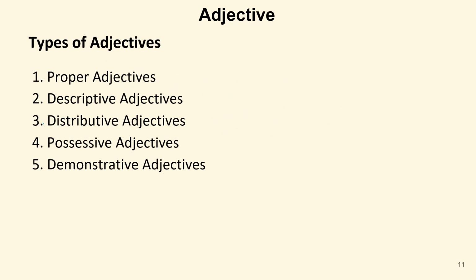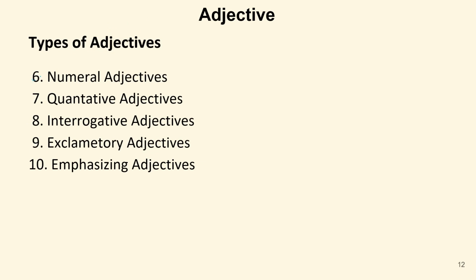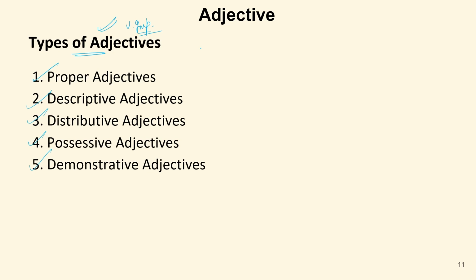Now, there are some types of adjectives. Adjectives can be classified on the basis of degree, on the basis of meaning, on the basis of article use. But now we will learn some types of adjectives. This part is very, very important from an exam perspective. We have proper adjective, descriptive, distributive, possessive, demonstrative, numeral adjective, quantitative adjective, interrogative adjective, exclamatory, and emphasizing. All these are 10 types of adjectives. Now, one by one, we'll discuss all.